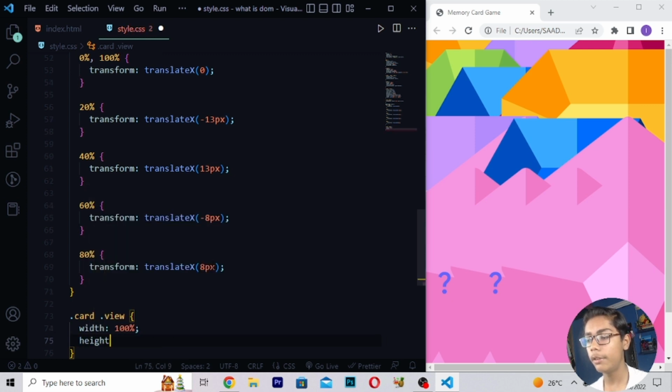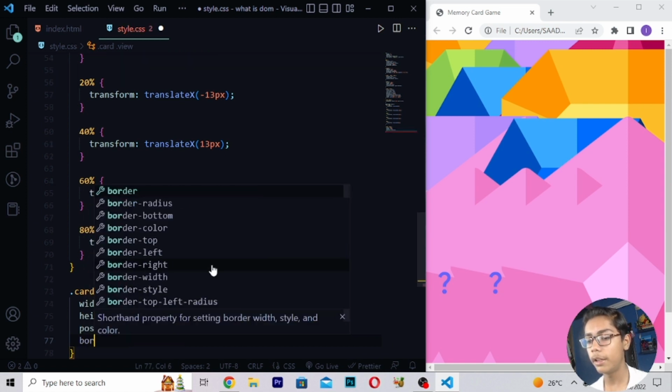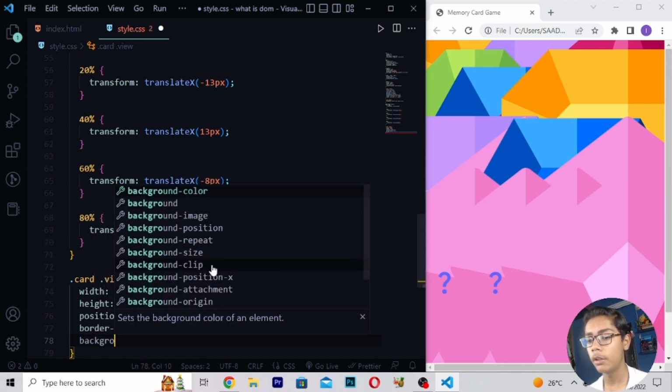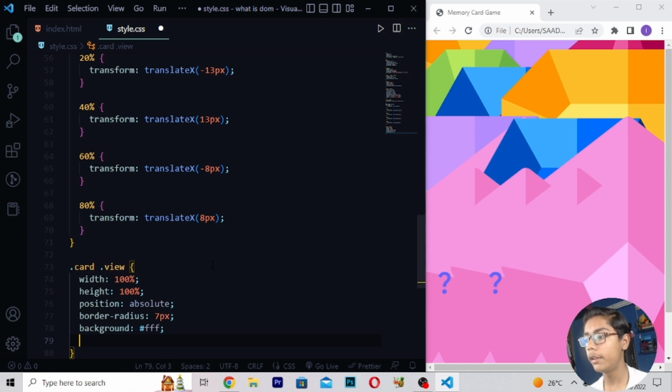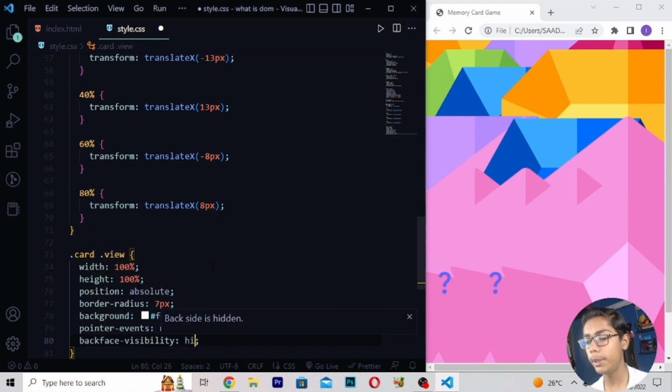Now here when you've written this, I will be writing 100%, position absolute. Here I will be writing border radius, which should be 7 pixel, background white, pointer events none, then backface visibility, which should be hidden.